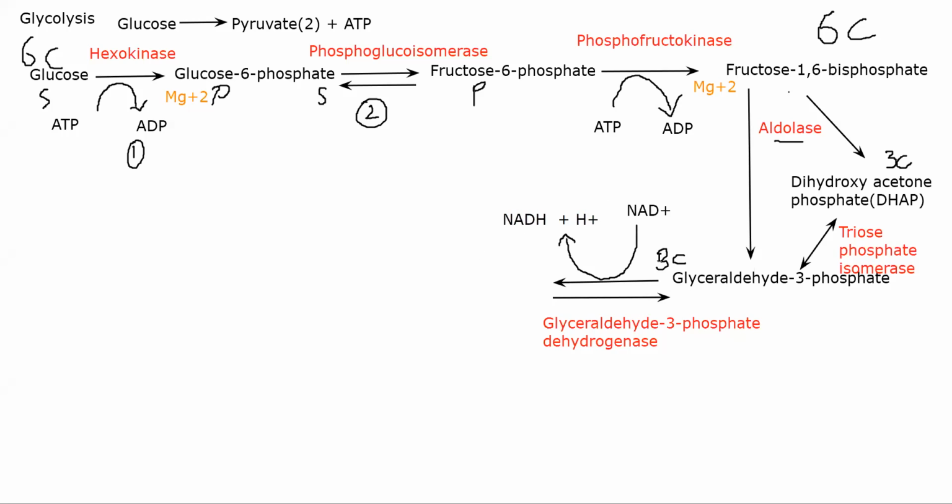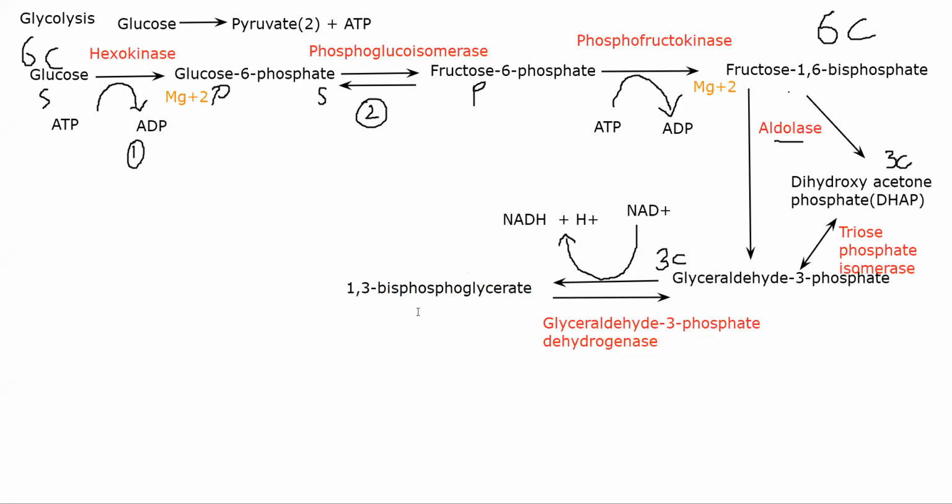From glyceraldehyde 3-phosphate, the end product will be 1,3-bisphosphoglycerate.